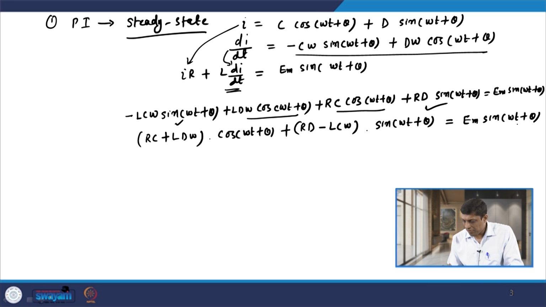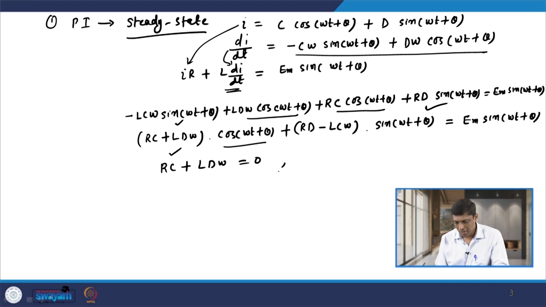If I equate the coefficients of the cosine and sine terms on both sides, on the left hand side we have the coefficient of the cosine term, but there is no cosine term on the right hand side. So RC plus L D omega comes out to be 0. If I equate the coefficient of the sine term, then RD minus L C omega is equal to Em.